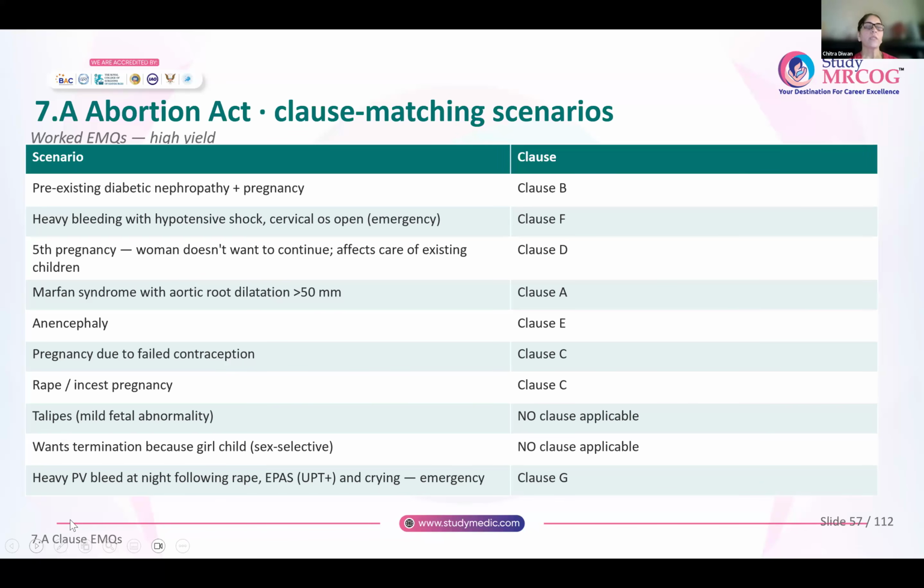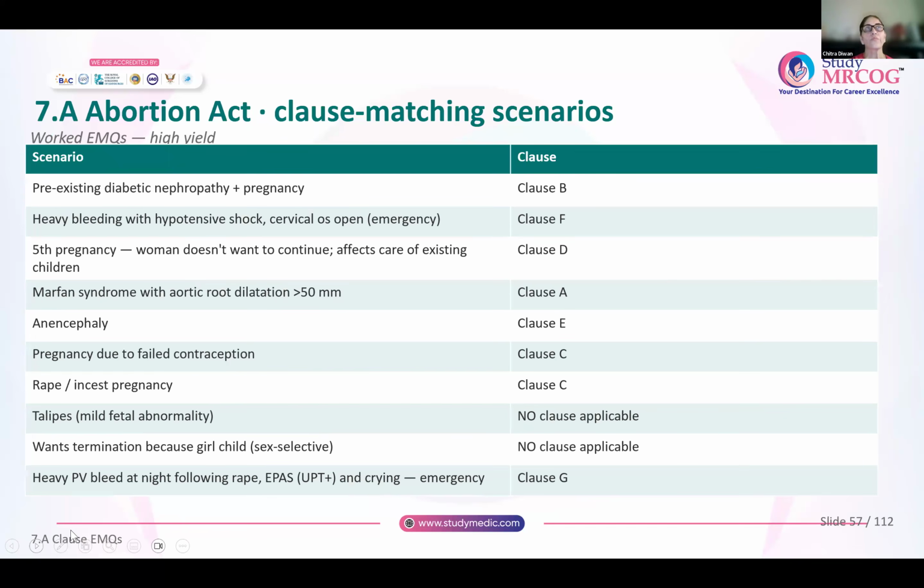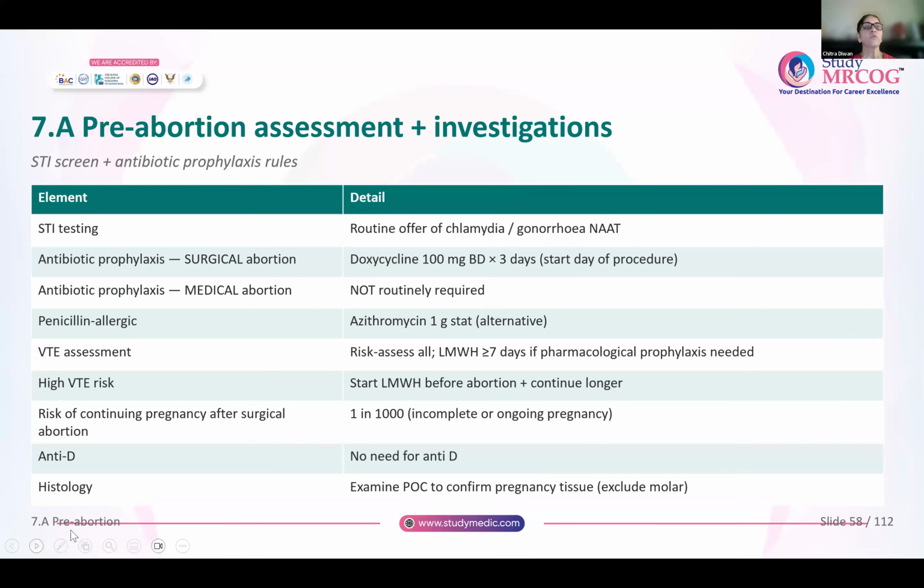Now, you have any pregnant woman who's coming with heavy PV bleeding at night following rape. She is crying and you have done a pregnancy test and it is positive. This pregnancy can be terminated on clause C or clause G. Sorry, it is an emergency, to prevent grave permanent injury to the mother. Okay. So these are various examples of the clauses under which pregnancy can be terminated in UK, or you can offer termination of pregnancy in UK.